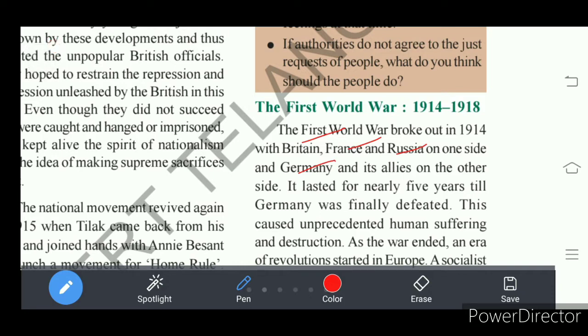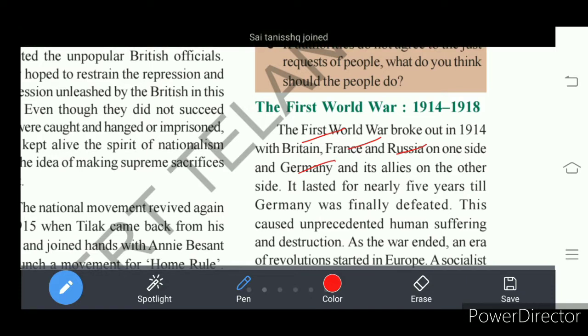Britain, France, Russia: this group is called the Triple Entente. Germany, Austro-Hungarian Empire, and Italy: they are the Triple Alliance. So between these two groups, a big major war started that spread to all the countries of the world.